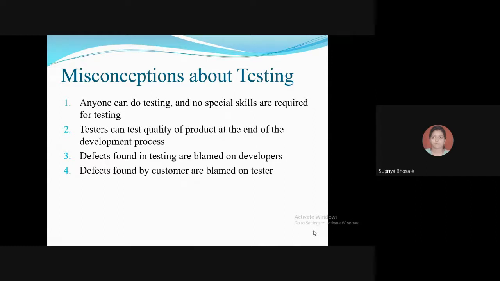So test planning, test case writing, and test data definition using different methodologies may not be possible with this kind of unskilled people. So you should have a proper way of test planning, test case writing, then test data definition.